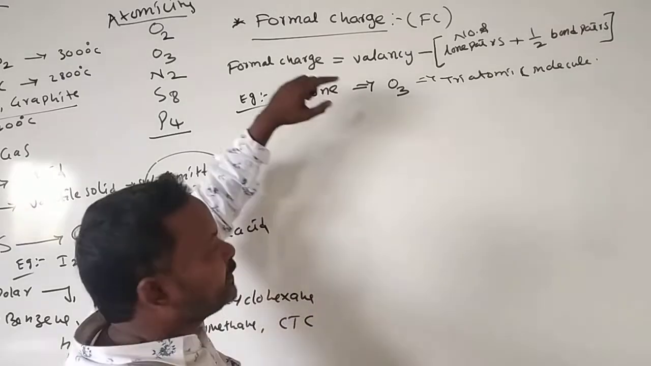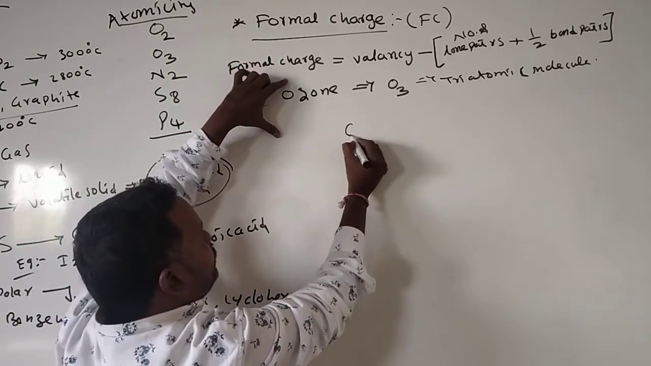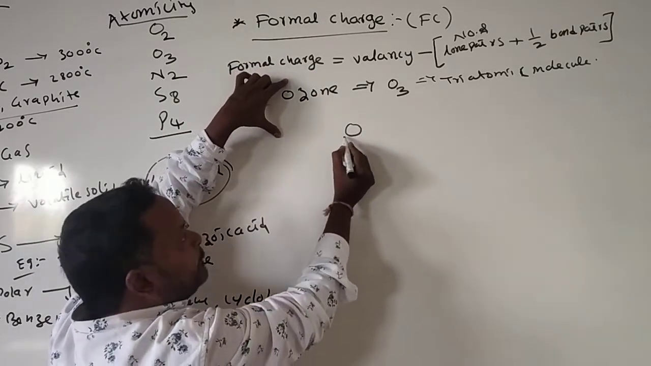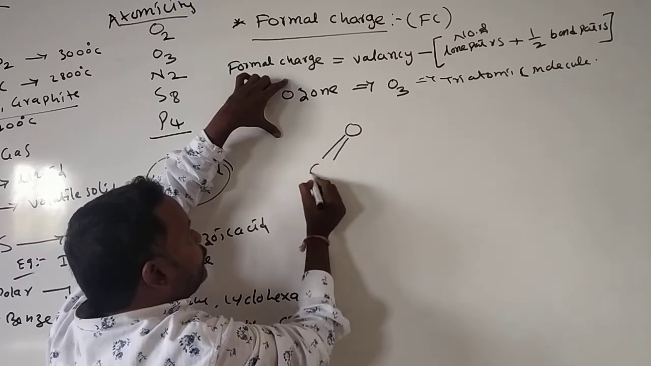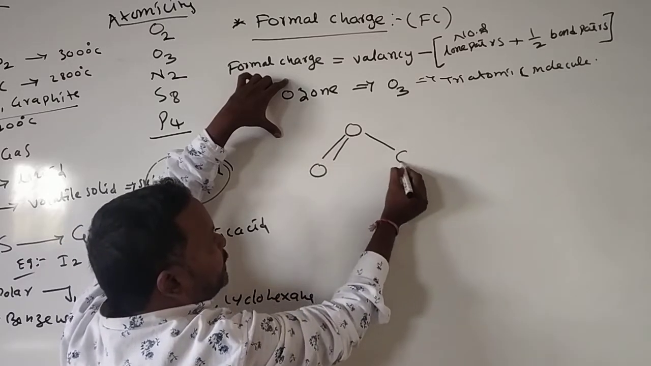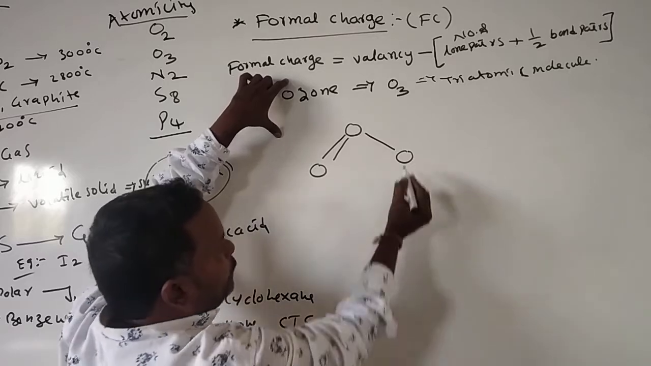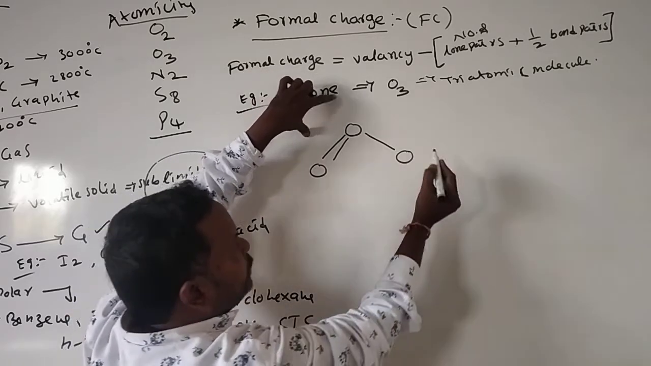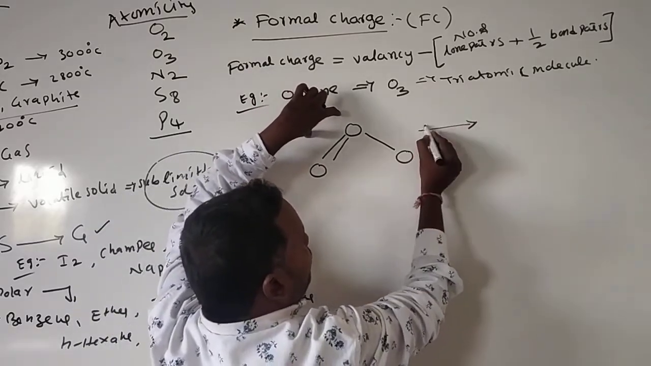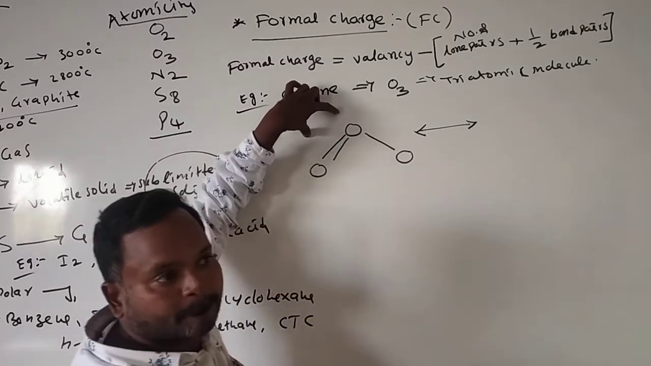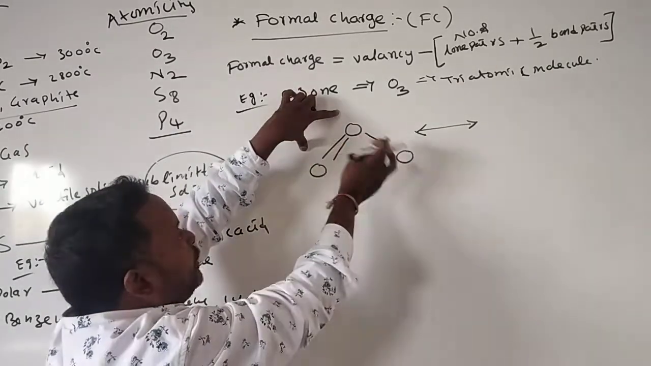Triatomic molecule. Here I write the structure of ozone. Oxygen is the central atom, with a double bond to one O and a single bond to the other O. This is one structure. One more structure I am writing here, which we call a resonance structure.